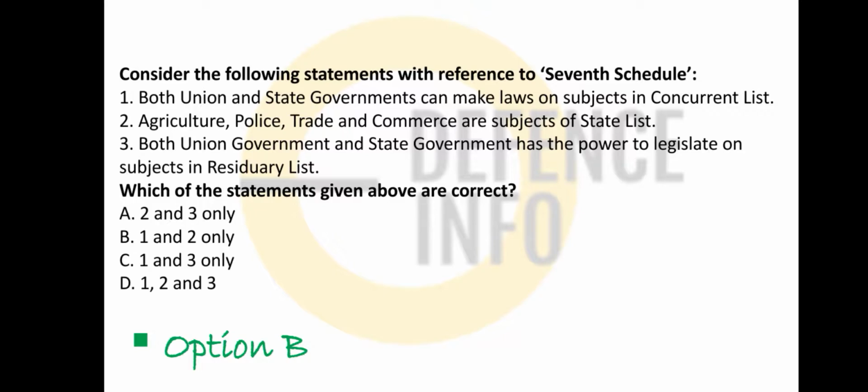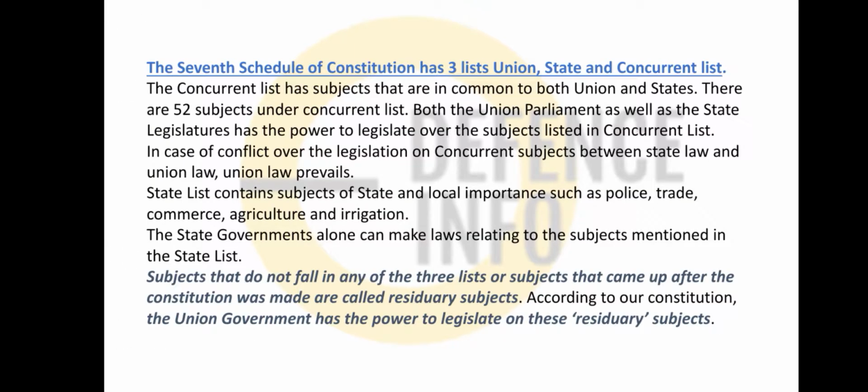1 and 2 are correct. See, the residuary list is not a subject of any two governments. It is generally the union government which makes laws on it. Okay, this residuary part. Now friends, talking about the 7th Schedule at a glance, there are 52 subjects in the concurrent list. Very important, you just need to remember it. Both the union parliament as well as the state legislature have the power to legislate over the subjects listed in the concurrent list. In case of conflict between state law and union law on a concurrent subject, the union law will prevail. Okay, if there is any conflict, the union law will prevail.